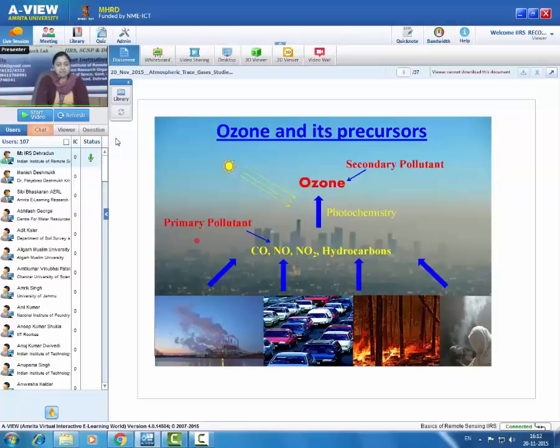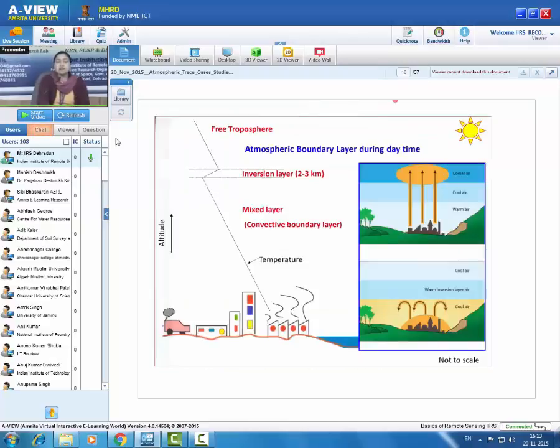These are primary pollutants. These pollutants, because of very complex chemistry in the presence of sunlight, create ozone. So ozone is a secondary pollutant. Once emitted, there are several atmospheric parameters which can affect the distribution of these gases over one location. The most fundamental atmospheric process which affects distribution of air pollutants over one location is the atmospheric boundary layer.